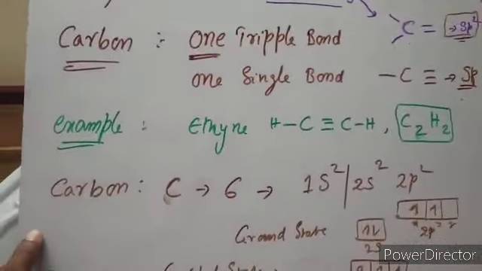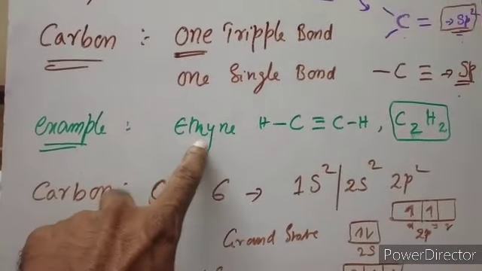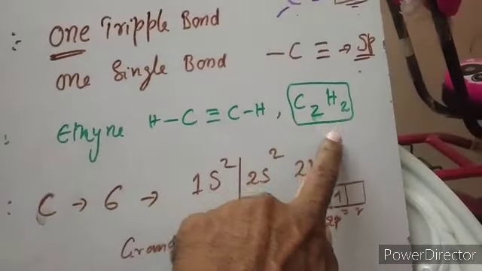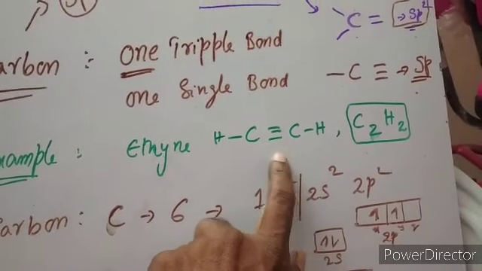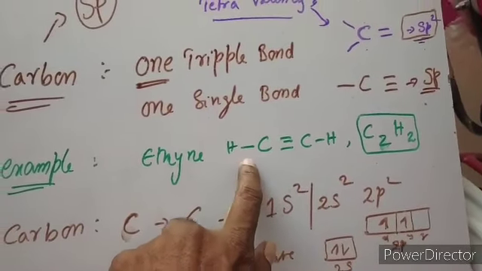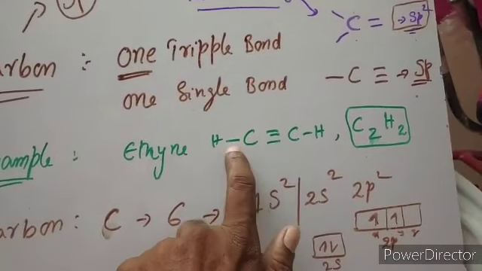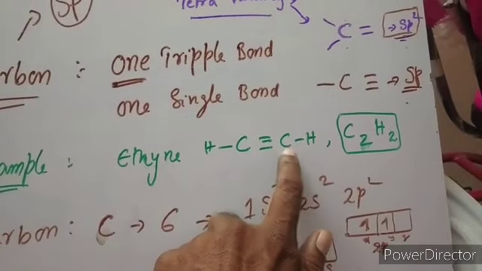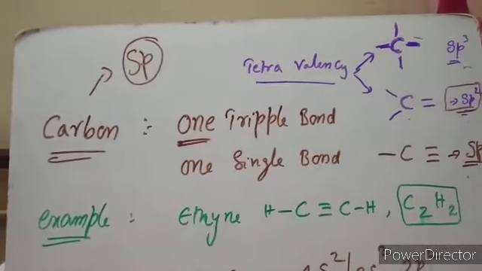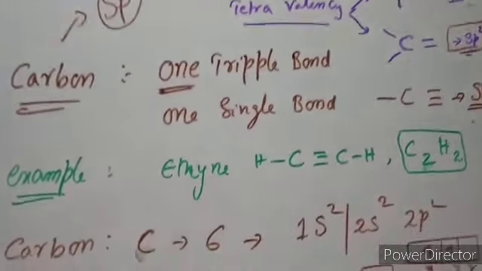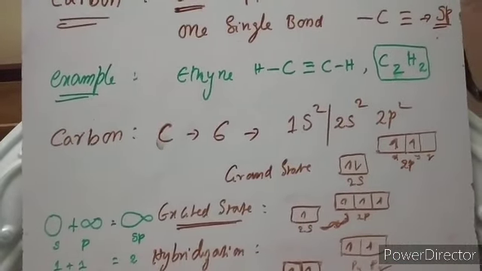I am explaining this with the help of a molecule, ethyne, whose formula is C2H2. So let us see the structure. There is a triple bond between the two carbons and one single bond between each carbon and hydrogen. Each carbon here has 1 triple bond and 1 single bond. That is the topic we are going to discuss: how a carbon can form 1 triple bond and 1 single bond. I said this is due to sp hybridization. Now let us see how carbon goes for sp hybridization.